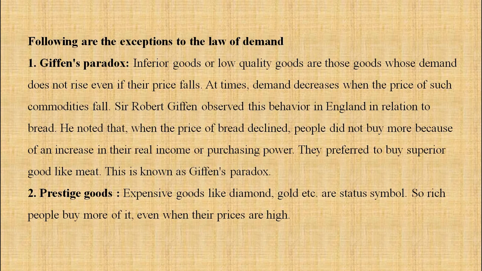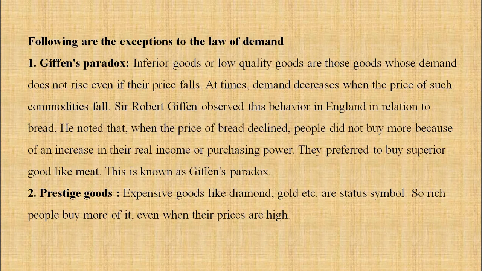Number 1, Giffen's paradox. Inferior goods or low quality goods are those goods whose demand does not rise even if their price falls. At times, demand decreases when the prices of such commodities fall. Sir Robert Giffen observed this behavior in England in relation to the commodity bread.